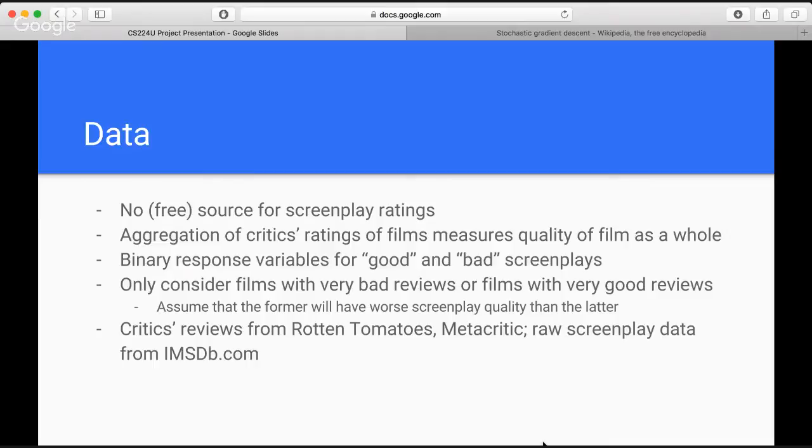For our data, there's no data source for screenplay ratings. So instead, we build our own binary response variables for good and bad screenplays. And we do this by using the Rotten Tomatoes aggregation of critics' ratings, which actually measures the quality of film as a whole, but we only consider films with very bad reviews and films with very good reviews. And we assume that films with very bad reviews will have worse screenplay quality than films with much better reviews.